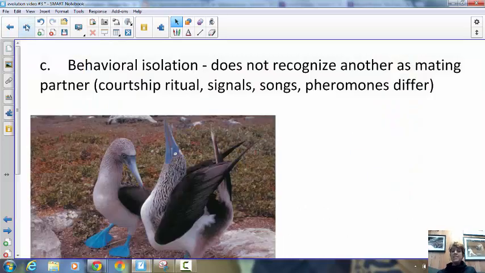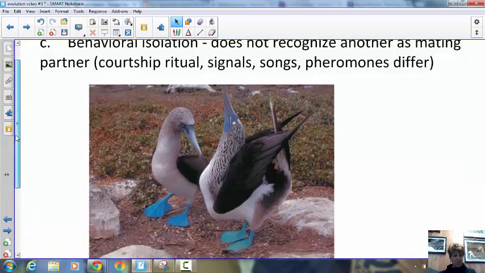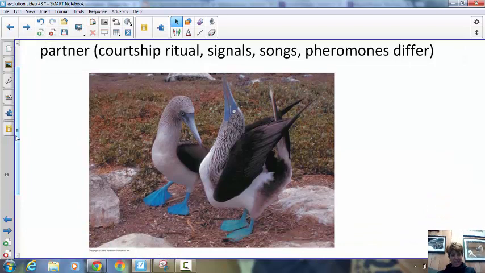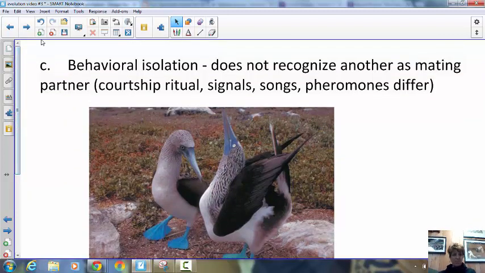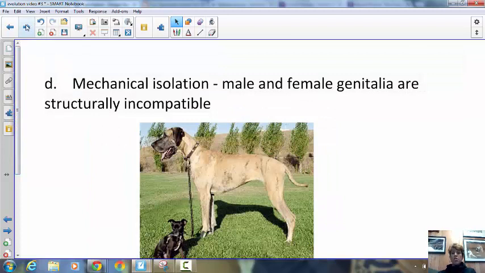All right, next one is behavioral. If you don't recognize the song, the dance, the color, any of those special traits that are part of their behavioral ritual, maybe the smells that are released, then you're not going to choose each other as a mate and you'll be reproductively isolated. I put this picture, remember in the beginning of the year when I showed you the video on the blue-footed booby and the dance that they do. These birds, how they show off their feet and then they arch their backs and they do this dance to be chosen.